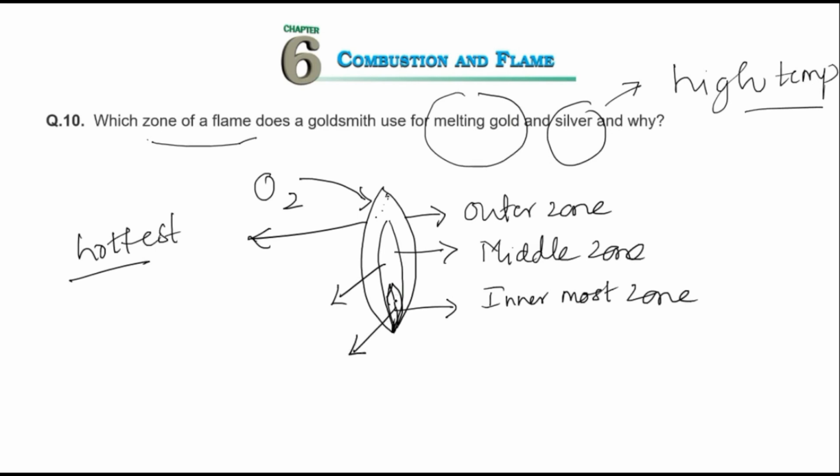So here there will be more unburnt particles, even in the middle zone. Therefore, since the outer zone is the hottest among all three zones, it is always good to use the outer zone for melting gold and silver, right?